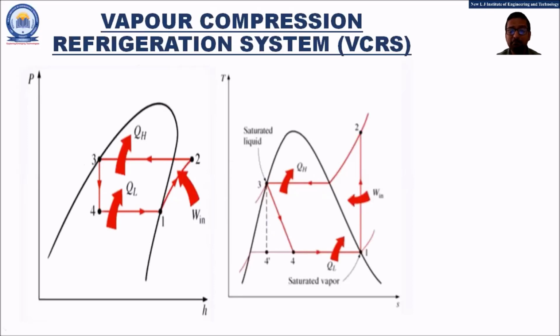These are the simple pH and TS diagrams for the VCR cycle. 1 to 2 process, that is compression process, 2 to 3 that is condensation, 3 to 4 that is expansion, and 4 to 1 that is the evaporation process. So these are again the two important diagrams of the VCR cycle. Pressure enthalpy diagram, that is pH diagram, and temperature entropy diagram, that is TS diagram.